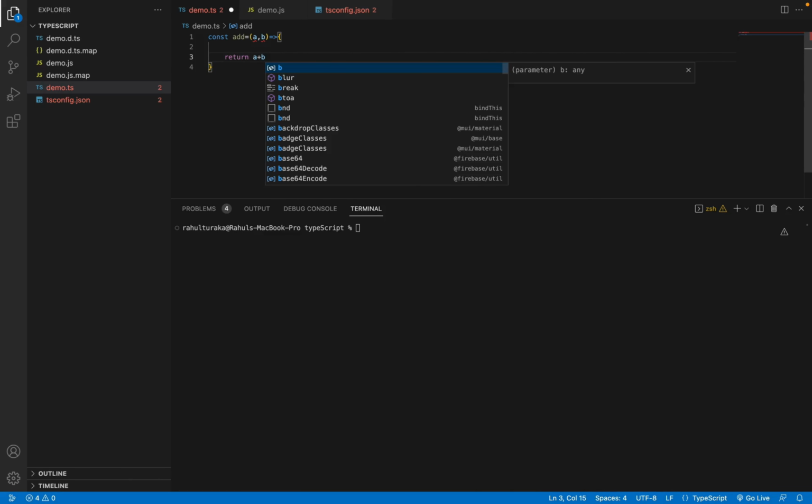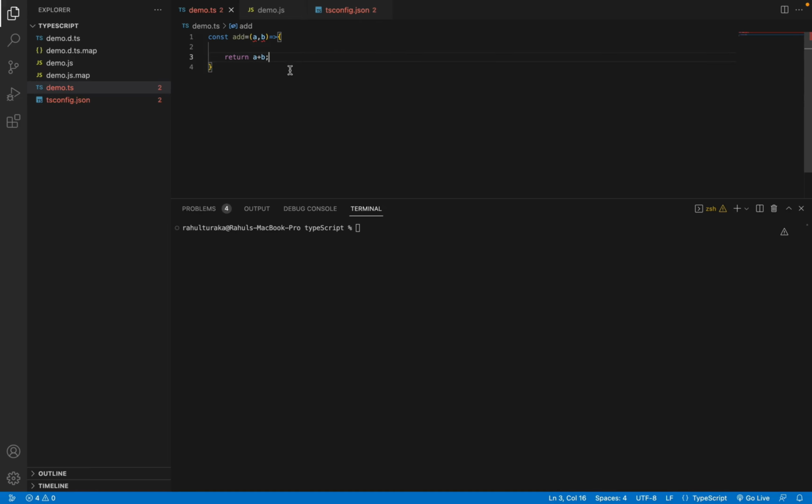So I'm doing addition here. Once we write this, we can see an error: parameter a implicitly has an any type, and parameter b implicitly has an any type. We have not provided any type, right? So TypeScript has considered the type of these two parameters as any.